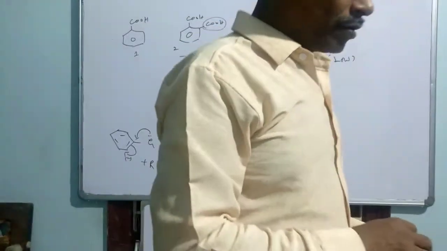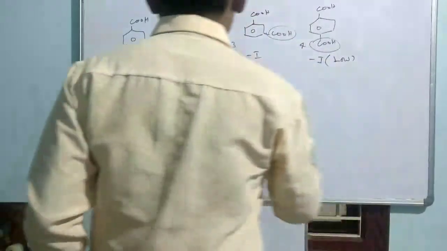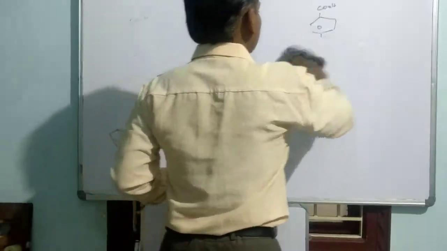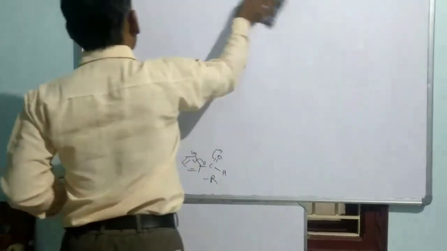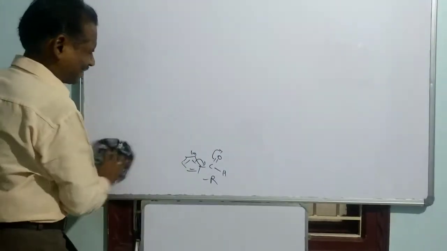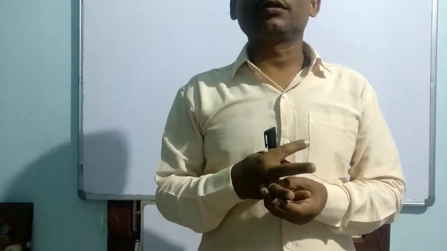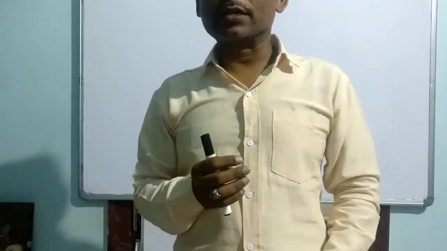Okay, now let us put discussion over the acidity, that is comparative acidity, the acidic nature among the dicarboxylic acid series.